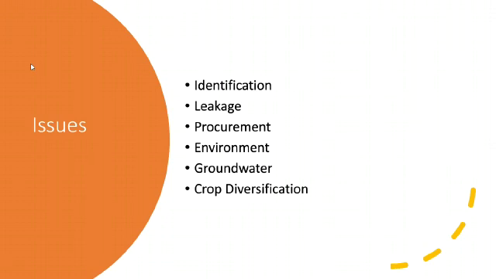Then another challenge that we face is groundwater depletion. It happens because, when we talk about the green revolution, we use scientific methods, with chemical fertilizers and pesticides, and we need a lot of water for that crop. In that process, groundwater depletion starts happening. This has been a major issue in the states of Punjab and Haryana. I have very good knowledge about groundwater depletion, because I belong to the Punjab area, the northern area.